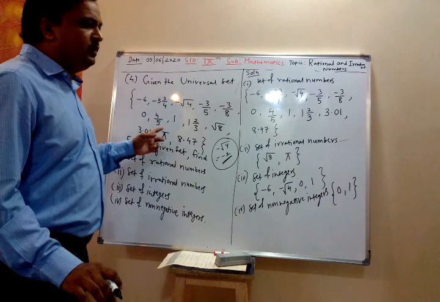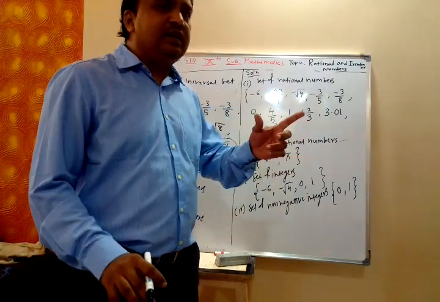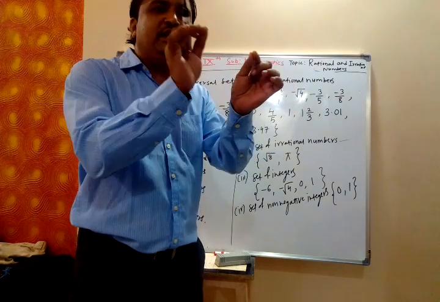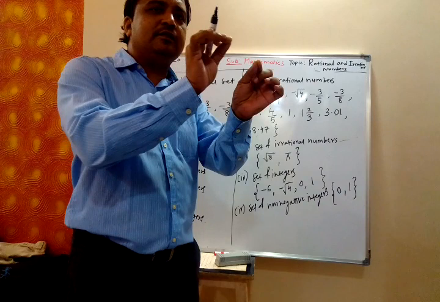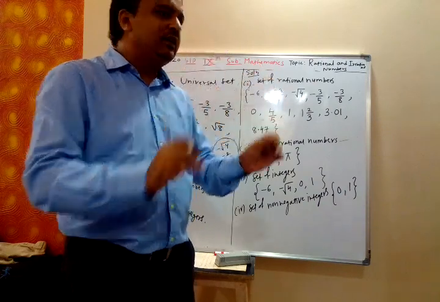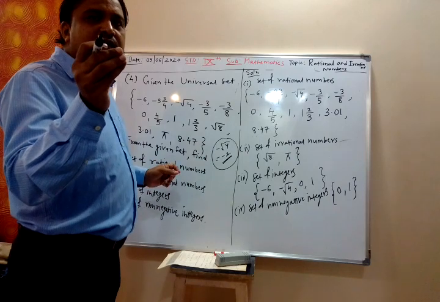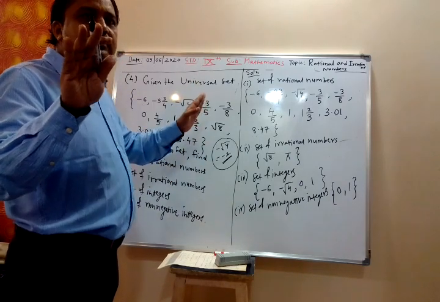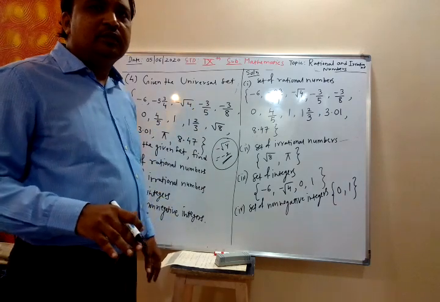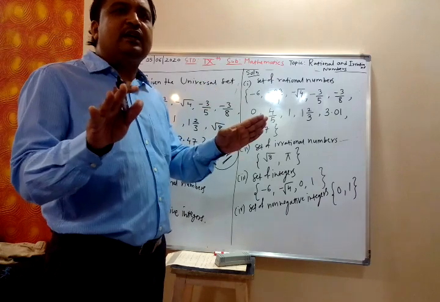No. 3.01 is not an integer because between 3 and 4 there is no integer. Between 4 and 5 there is no integer, between 5 and 6 there is no integer. So 3.01 lies between 3 and 4, and between 3 and 4 there is no integer. And between 8 and 9 also there is no integer.